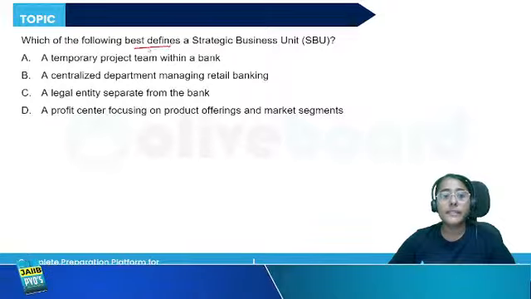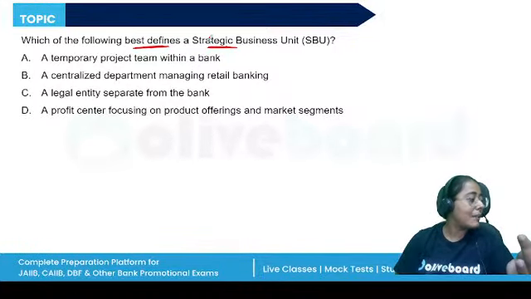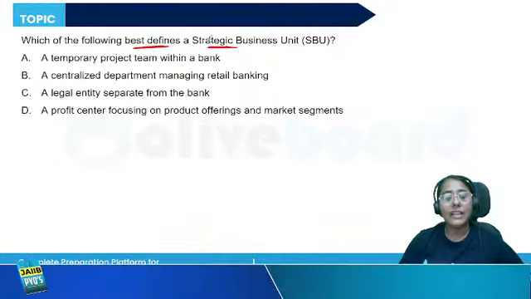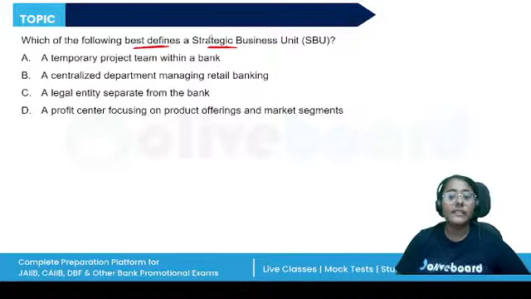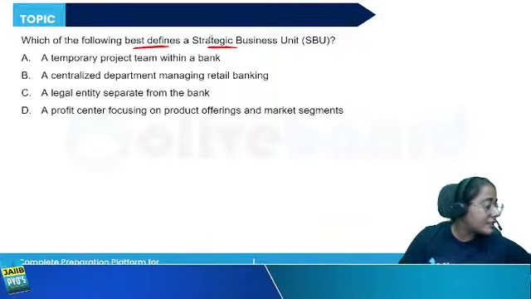Which of the following best defines SBU? Again, a very important topic from Module A. In every exam cycle, questions from SBU, departmental approach, horizontal, vertical, predominantly vertical, these models are asked. So, which of the following best defines a strategic business unit? A temporary project team within a bank, a centralized department managing the retail banking, a legal entity separate from the bank, a profit center focusing on product offerings and market segments. You have 10 seconds to answer this question.